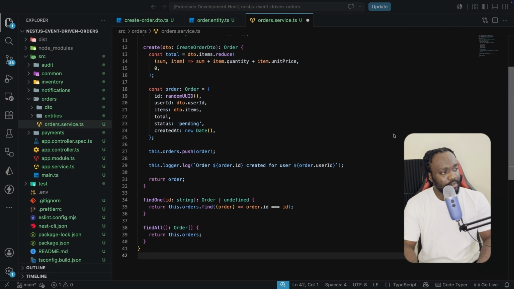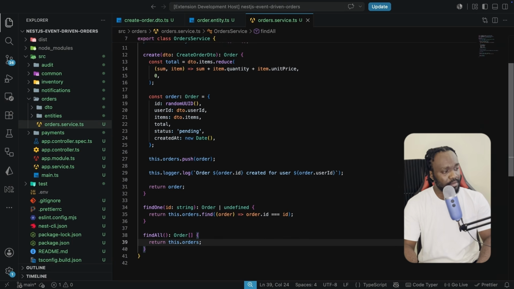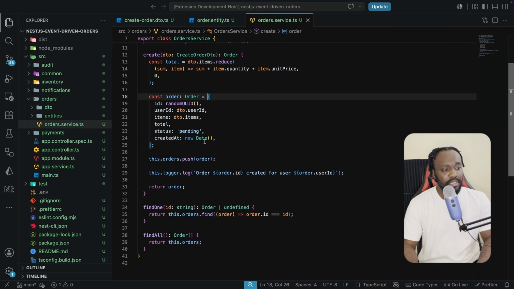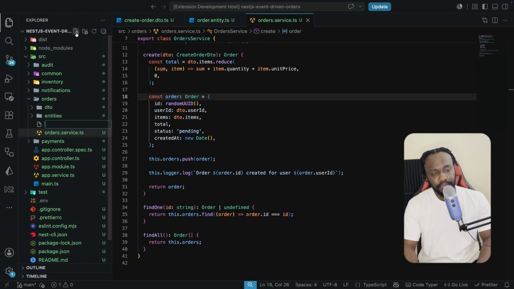Now, something you can see over here is that the service right now is an in-memory array, so we do not have a database yet. And that's actually intentional because I intend to keep this tutorial focused on the event architecture. So we're not working on or focusing on persistence here. I'm keeping the storage as simple as possible on purpose. As you can see, the create just calculates the total on the server side, because you never want to trust what is sent by the client, and then it builds the order, stores it, and logs it.